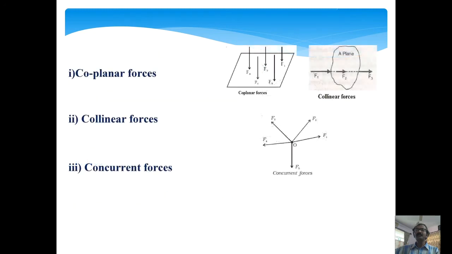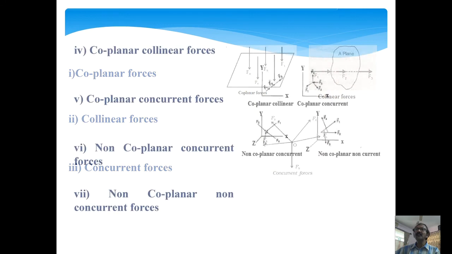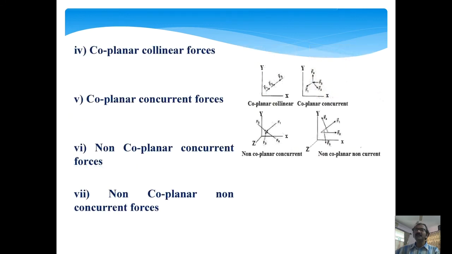Now, what are coplanar forces? Coplanar forces are forces whose lines of action all lie in the same plane. Now, what are collinear forces? The lines of action of all the forces lie along the same line. And concurrent forces, similarly, are forces whose lines of action all pass through a common point. Now, coplanar collinear forces: the lines of action of all the forces lie in the same plane as well as along a common line.